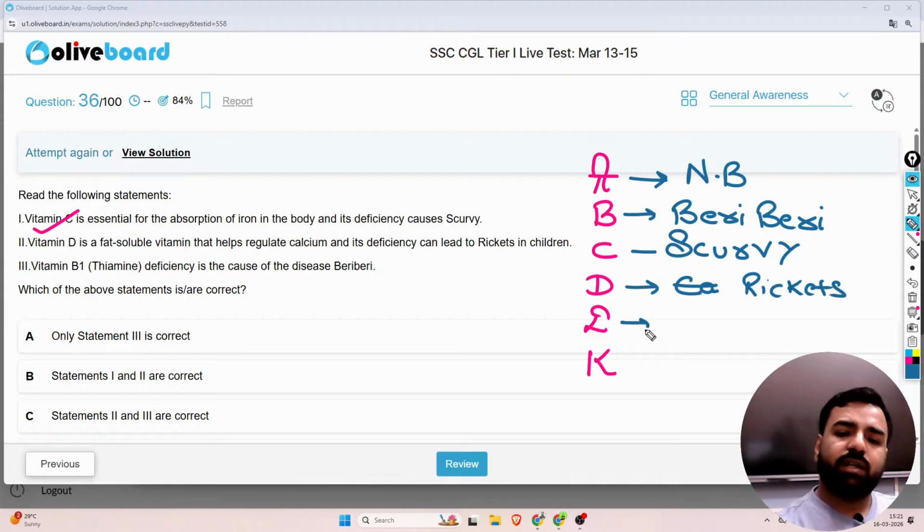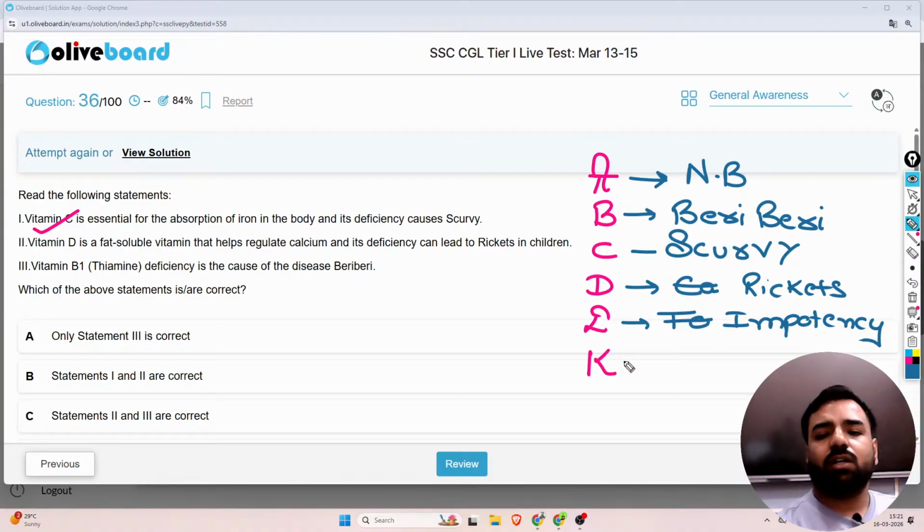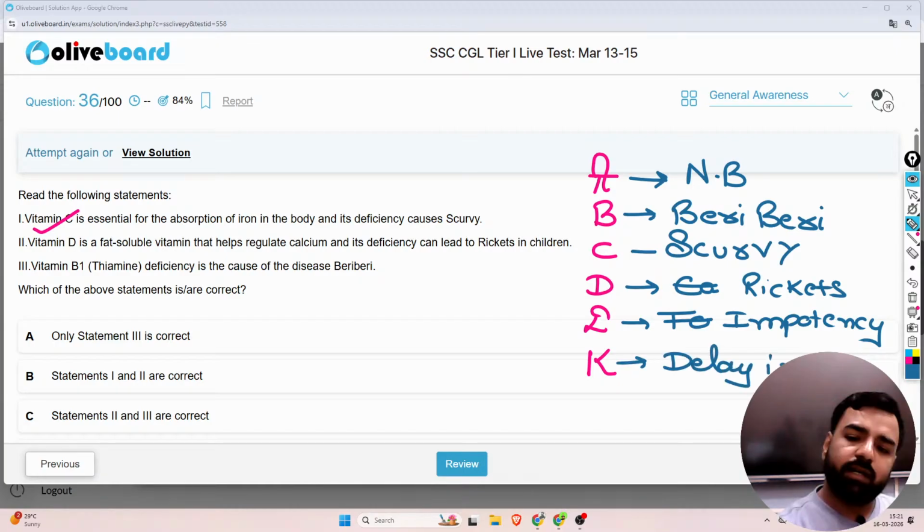And due to lack of vitamin E, it leads to impotency or sterility. And due to lack of vitamin K, there is delay in blood clotting. So vitamin C is essential for the absorption of iron and its deficiency causes scurvy.